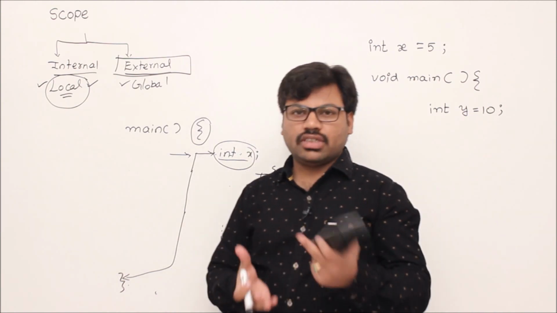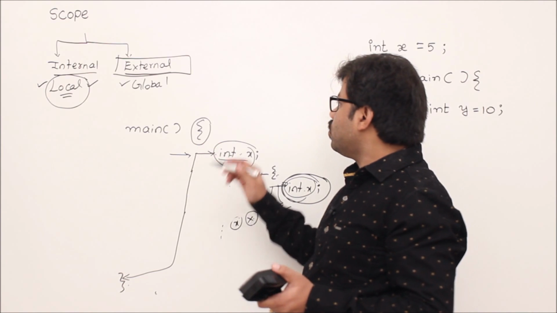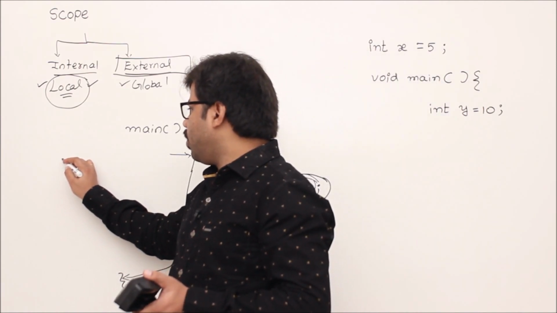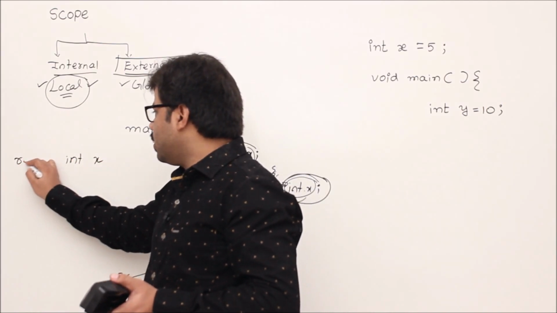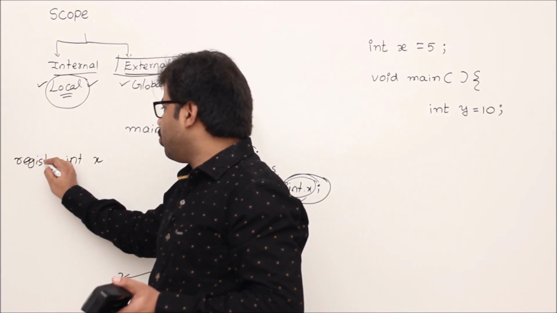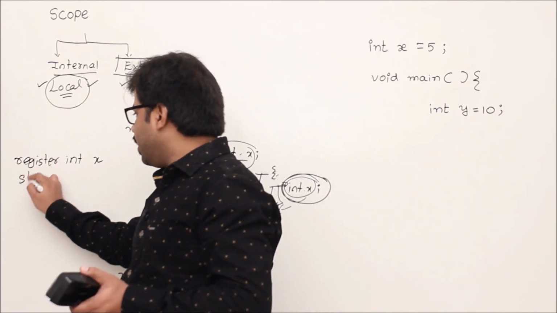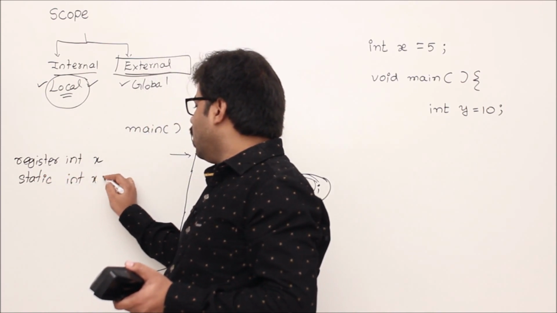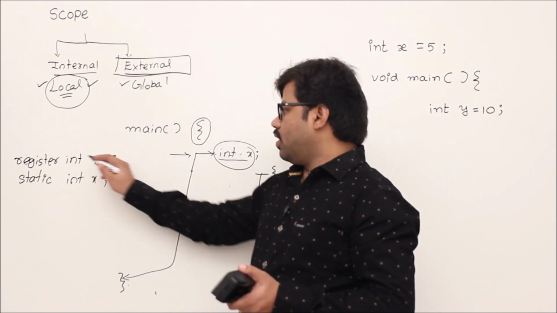Now we'll see some of the keywords, otherwise modifiers. We can use local variables with these modifiers. Example, when you have a local variable x, we can say register local variable, that means register int x. Otherwise you can use static int x. Whenever I use register int x or static int x, it is still a local variable.